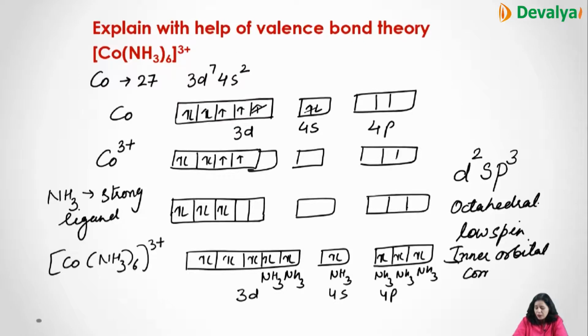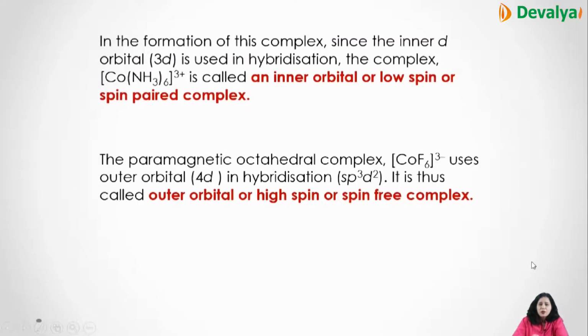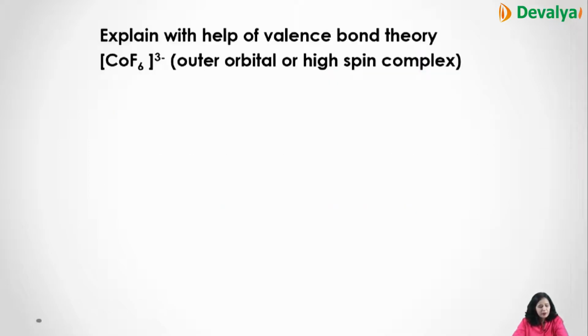Inner orbital complex, right? In the formation of this complex, the inner 3d orbital was involved. So this is an inner orbital low spin complex. And when the ligands give electrons in the outer 4d orbital, that is your outer orbital, high spin or spin free complex. Like for example CoF6 3 negative.